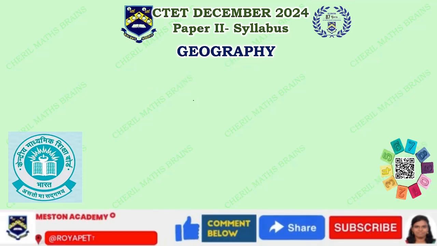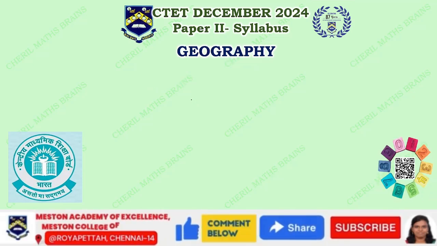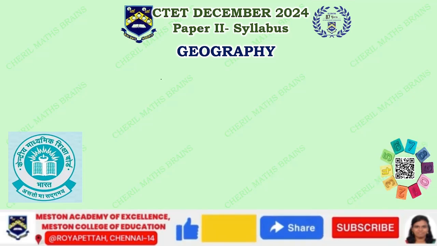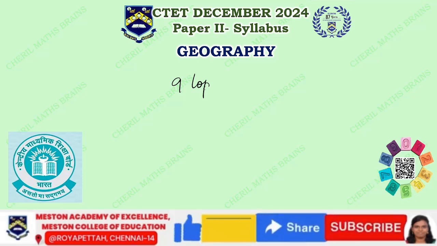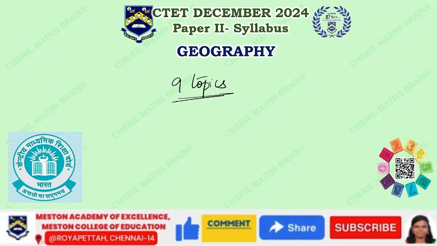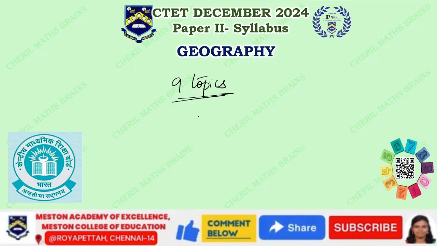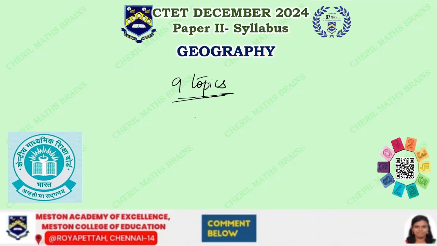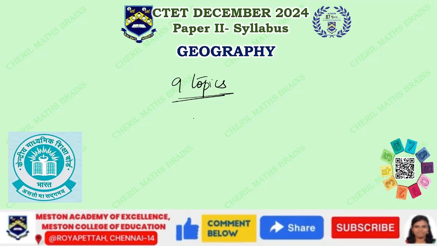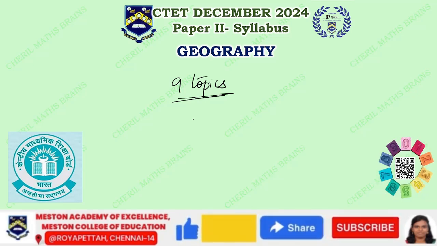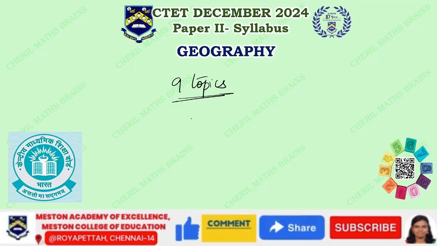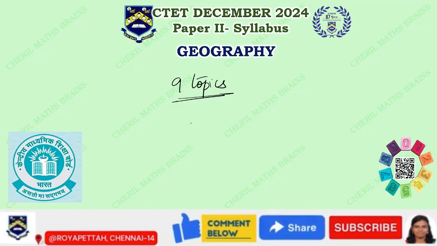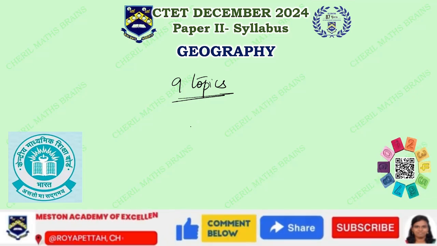And then for geography, the number of topics given under geography as per your syllabus is going to be 9 topics. So 9 topics are given in geography. So those 9 topics are geography, a social study as well as science. The planet, that is Earth, planet Earth, and about the globe, environment, air, water, settlement, transportation, and communication, resources, the natural resources and man-made resources, and about agriculture.